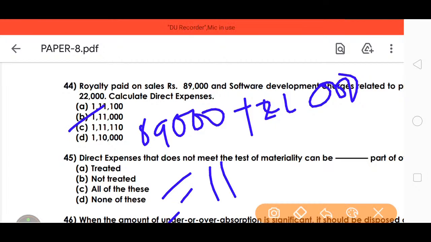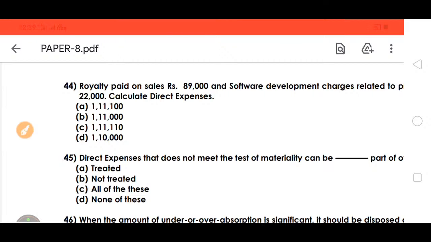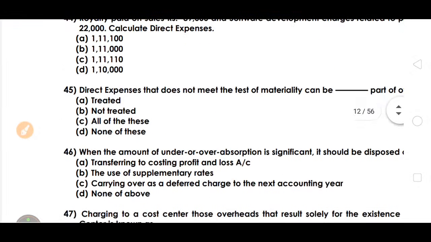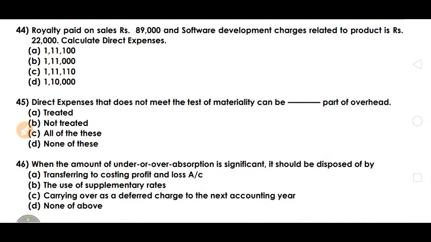So 1,11,000 is the answer. Royalty and the development charges are both direct expenses, so we added them, equal to 1 lakh 11,000. That is our direct expense. Material that does not meet the test of a direct expense can be treated as part of the overhead. So A is the answer.